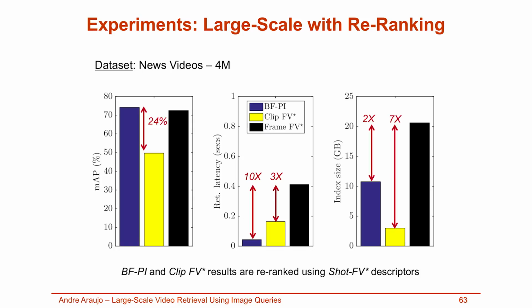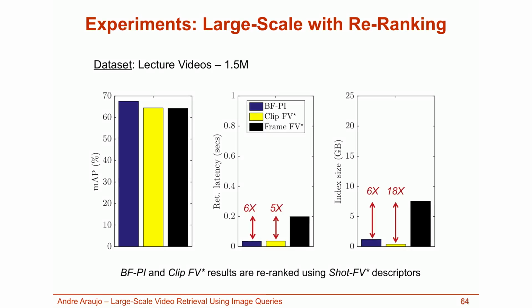The Clip-Fisher vector scheme is better than the other schemes in terms of the index size, but its mean average precision is low in this case. For the lecture videos dataset, the Bloom filter results are also very good, with high MAP, low latency, and low memory. The Clip-Fisher vector results are very good for this dataset. High MAP, latency comparable to Bloom filters, and very low memory footprint.